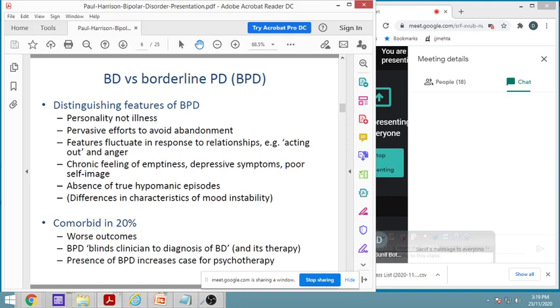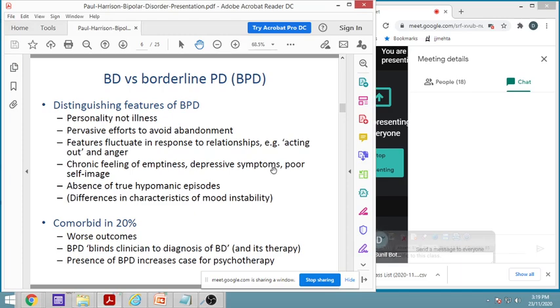Chronic feeling of emptiness, or is it a depressive symptom, or is it poor self-image, then absence of true hypomanic episodes, whether there are true or false hypomanic episodes. We have seen what hypomania is. So this kind of differences in the characteristics of mood instabilities are there, that has to be identified, this has to be checked.